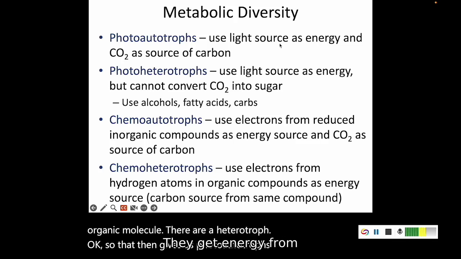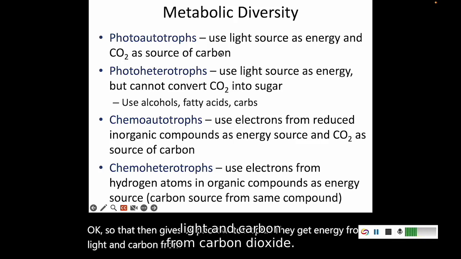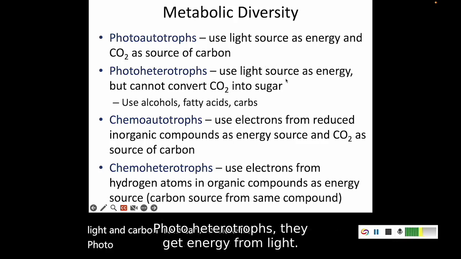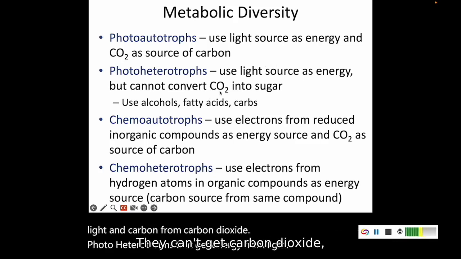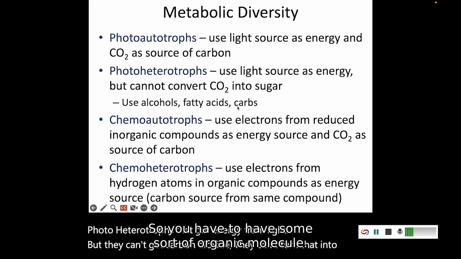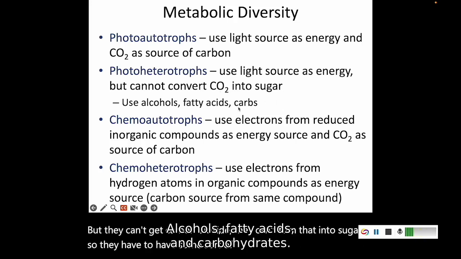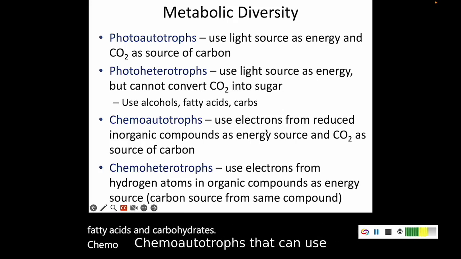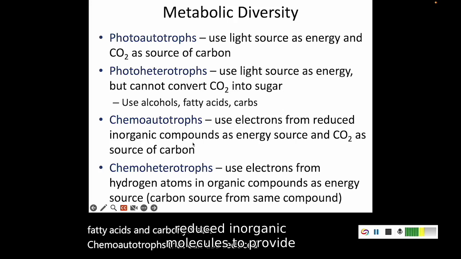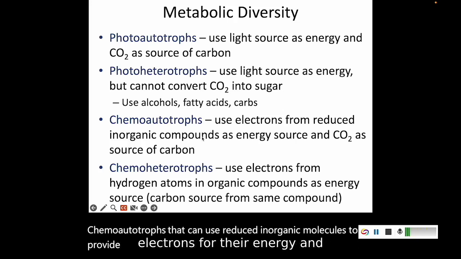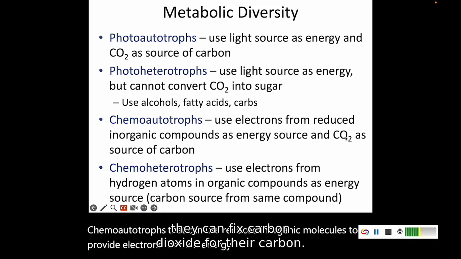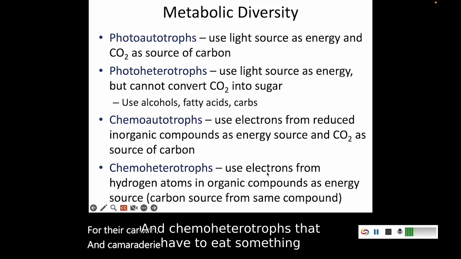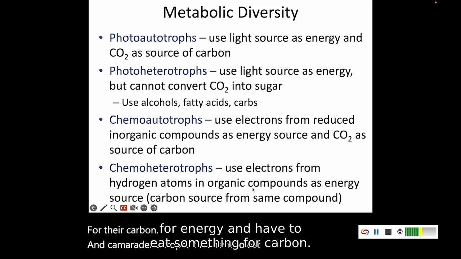Okay, so that then gives us photoautotrophs. They get energy from light and carbon from carbon dioxide. Photoheterotrophs, they get energy from light, but they can't get carbon from carbon dioxide. They can't turn that into sugar. So they have to have some sort of organic molecule: alcohols, fatty acids, and carbohydrates. Chemoautotrophs can use reduced inorganic molecules to provide electrons for their energy, and they can fix carbon dioxide for their carbon. And chemoheterotrophs have to eat something for energy and have to eat something for carbon.